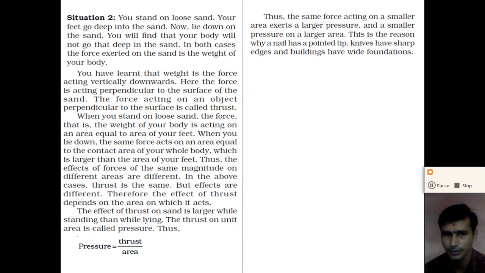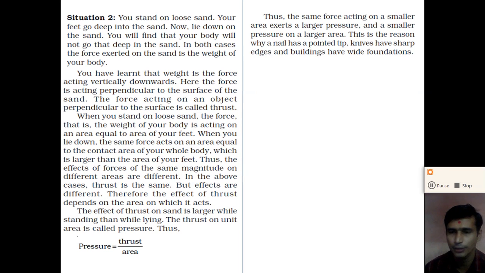So what is the thrust? The thrust is the force acting on an object perpendicular to the surface, right? So dear student, when you stand on the loose sand, the force, that is the weight of your body, is acting on an area equal to the area of your feet, right? In which area is the force acting when you stand on the loose sand?